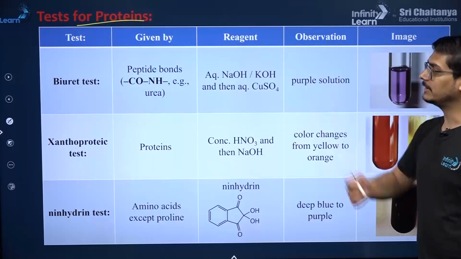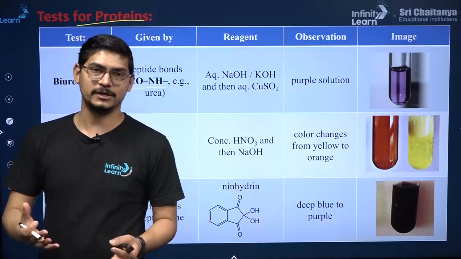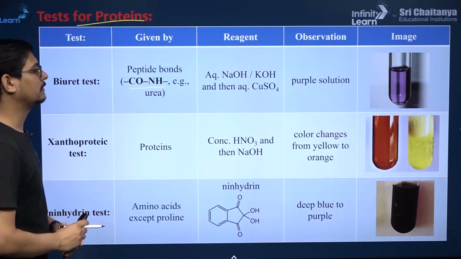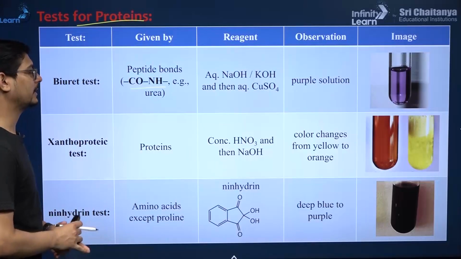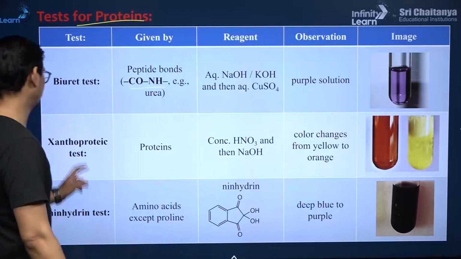Alright, so biuret test, basically it is used to test the presence of peptide bonds, and obviously every protein will have peptide bonds, right? So the reagent is simple, aqueous NaOH or KOH, and then aqueous copper sulfate. You get a purple solution like this, right?